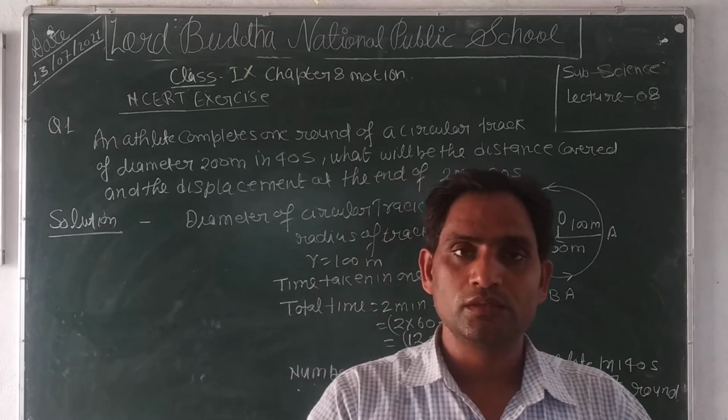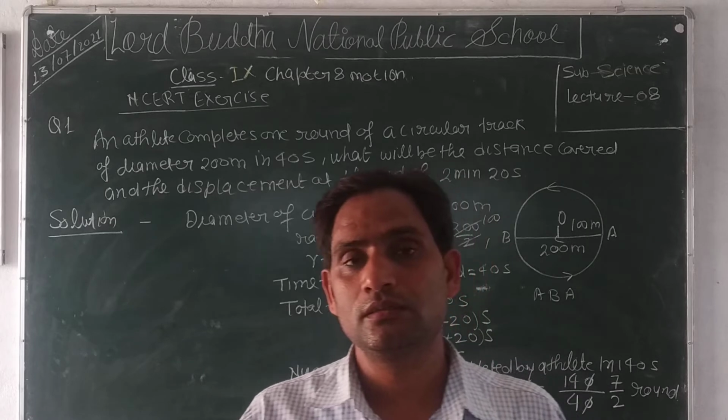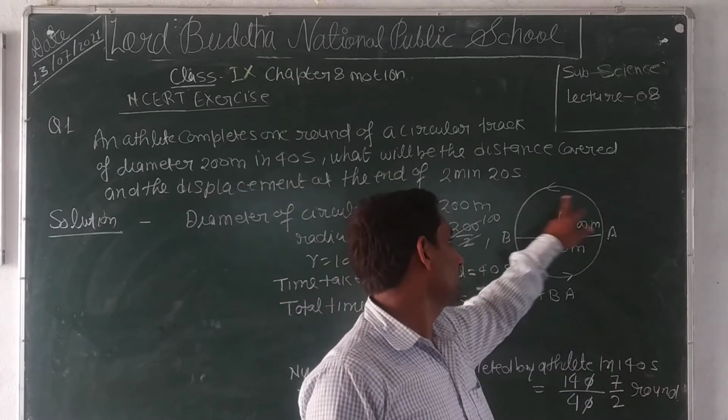In one round, he will cover a distance equal to the circumference of the circle.